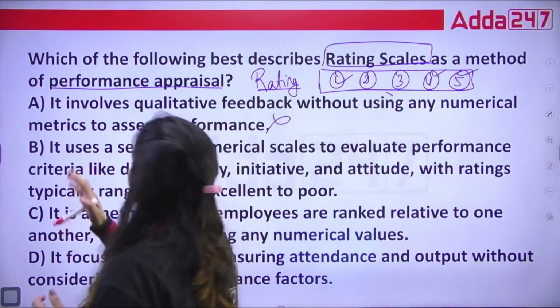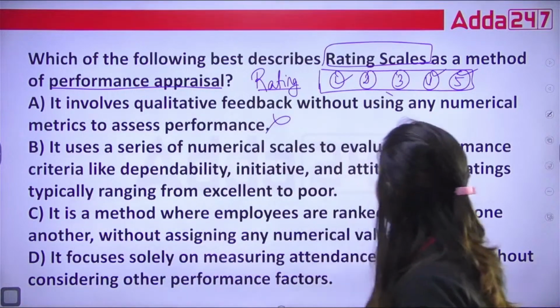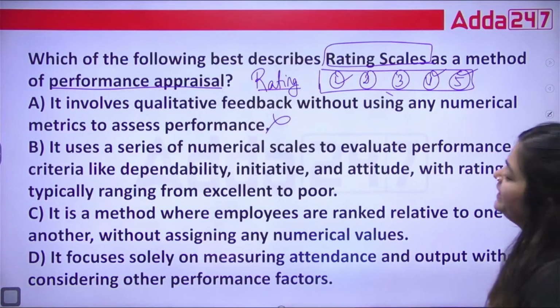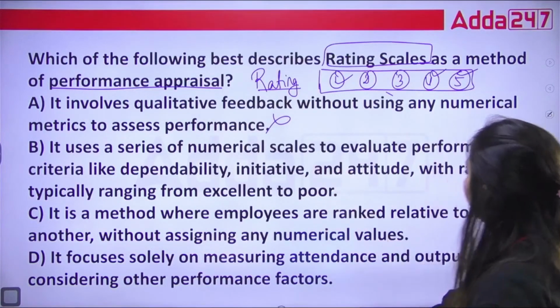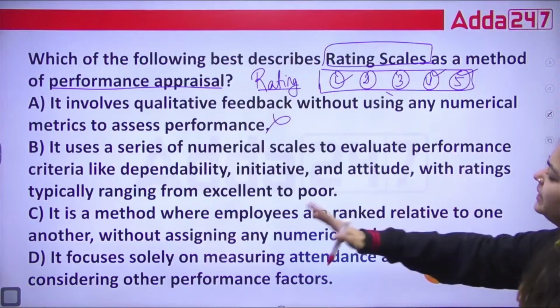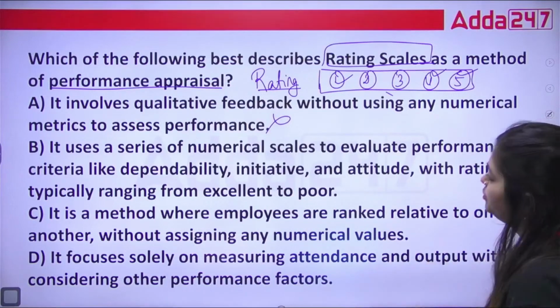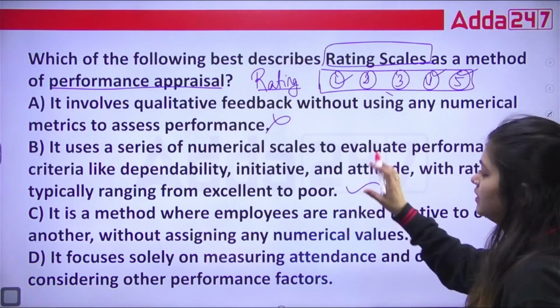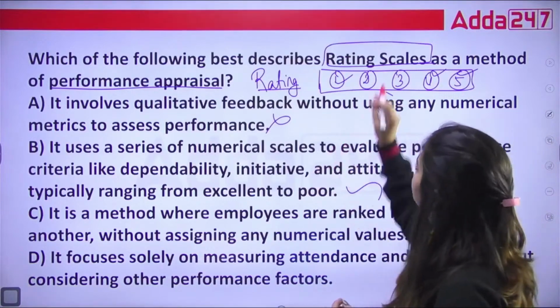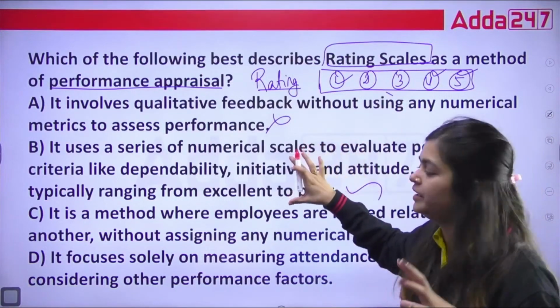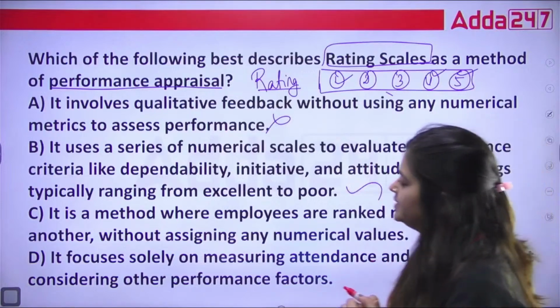B. It uses a series of numerical scales to evaluate performance criteria like dependability, initiative, attitude, with ratings typically ranging from excellent to poor. Okay, so we are thinking that this rating scale is describing this here. Chaliye, let's see the third option.